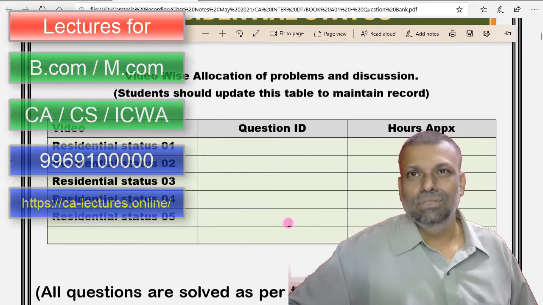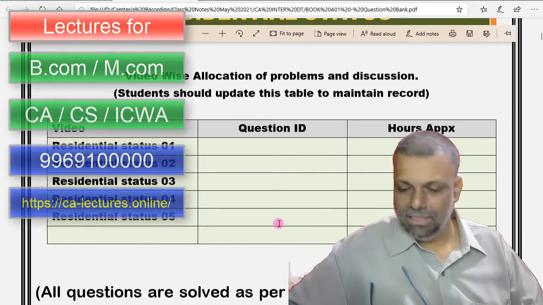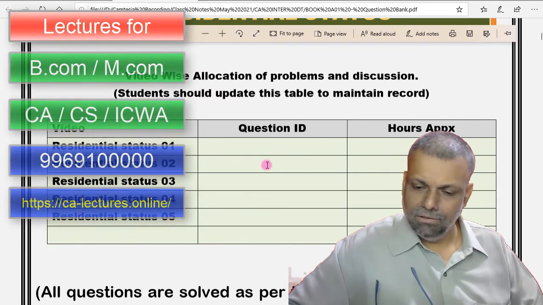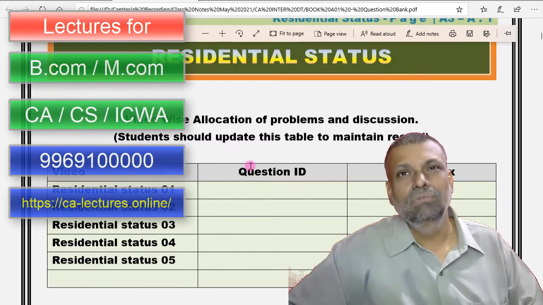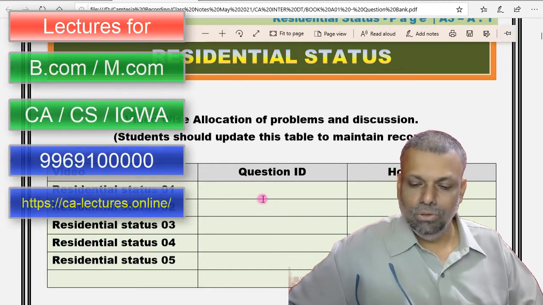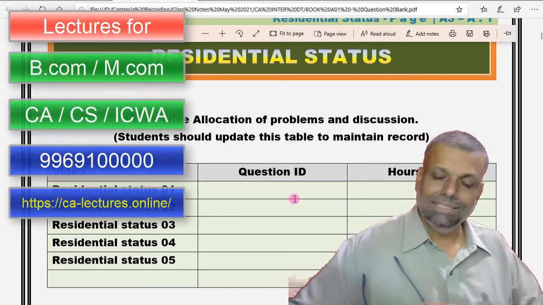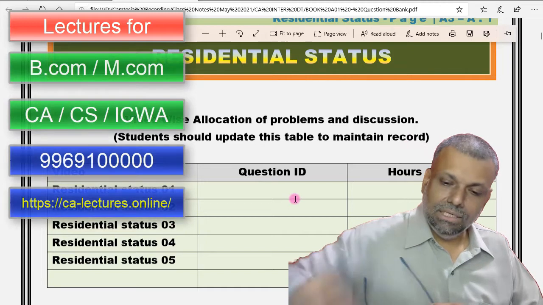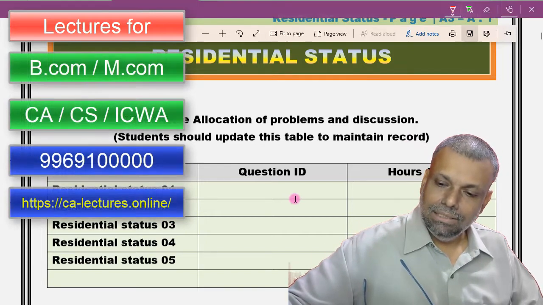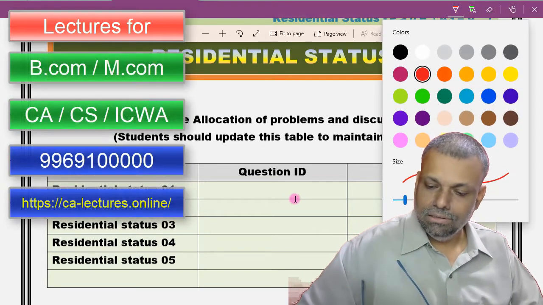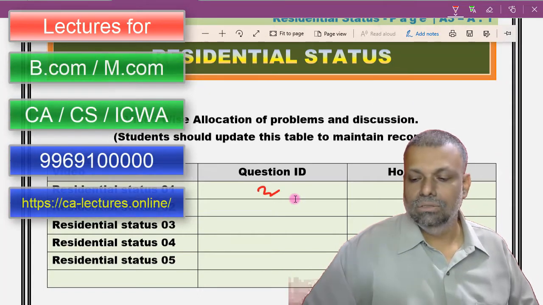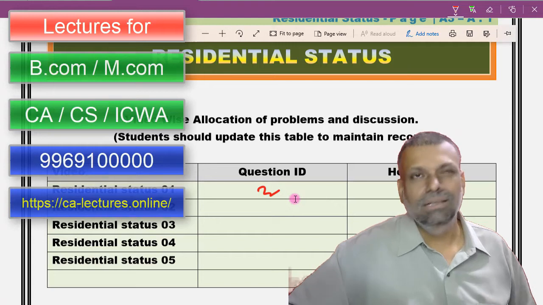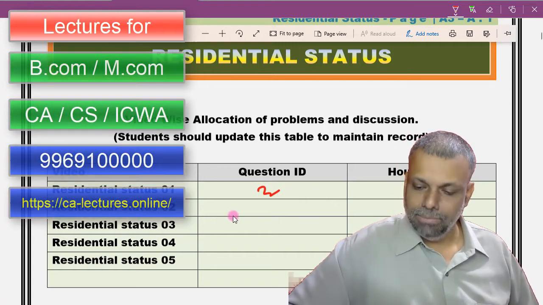Okay. Many students ask me, sir, how to fill up this particular table. Now, this table is basically only for your reference, to note in which class, which questions you solved, or some important points if you wanted to make. So in my class number 1, which questions you have already solved or something like that, you can keep on updating that this question I solved here, how many hours, some data. If you want to maintain, you can maintain it by yourself.